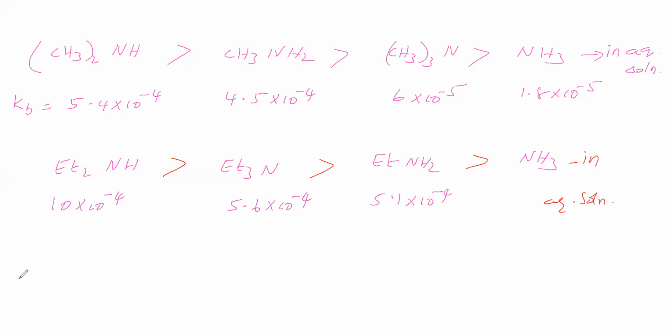So what about basic strength in the gaseous phase? How will the basic strength be? R3N is greater than R2NH greater than RNH2. Here gas phase means we can say tertiary is greater than secondary greater than primary. That is for the methyl case we will take. We cannot give it like this in general, so particularly we have to say gas phase. Gas phase means tertiary amine is greater than secondary amine, greater than methylamine.